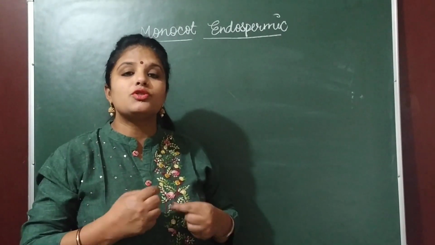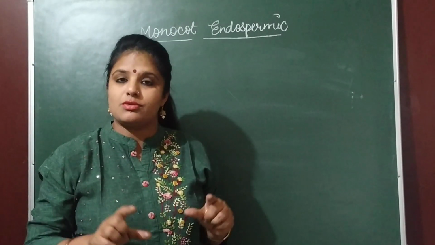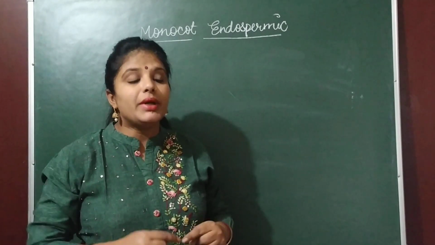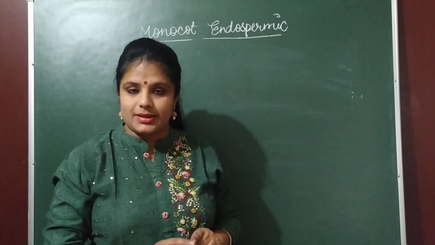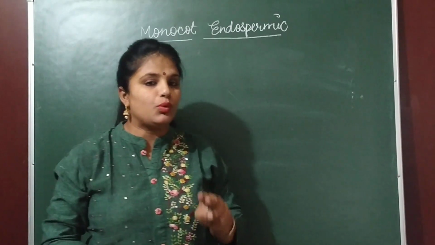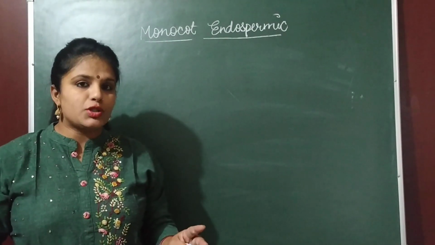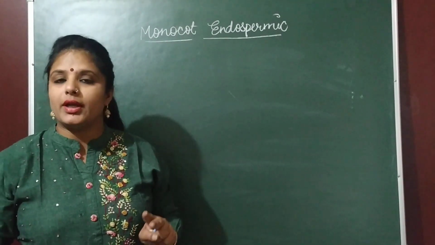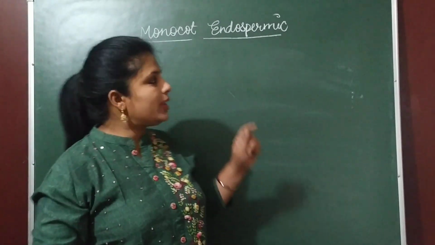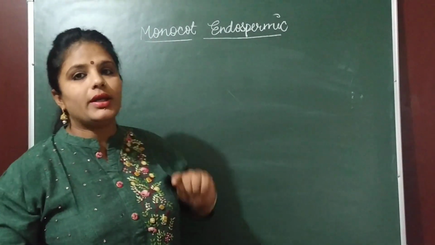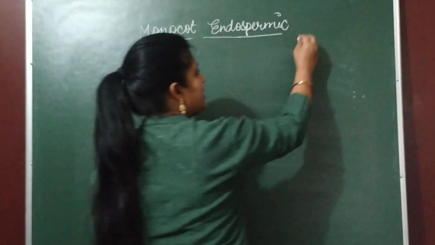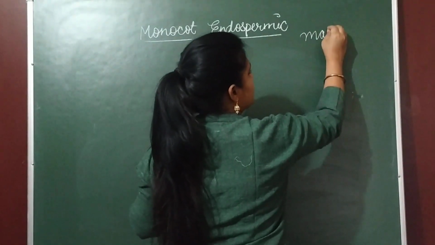Either the endosperm can be consumed during the process of development, or it may remain there. So on that basis we have two kinds of seed: one is endospermic seed and one is non-endospermic seed. So today we are going to discuss monocot endospermic seed, and the best example of this is maize.